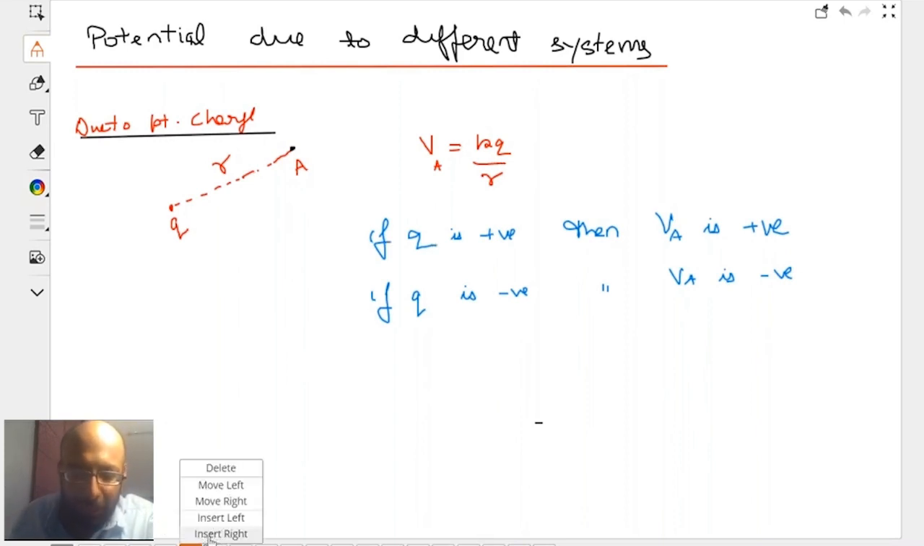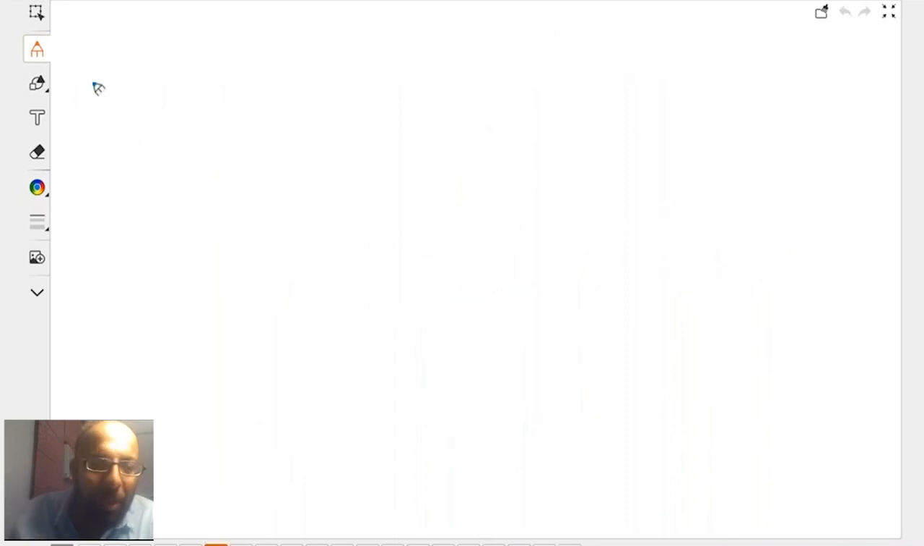Right? Now, what if there are a combination of charges? Potential is a scalar quantity, so there is no direction of potential.